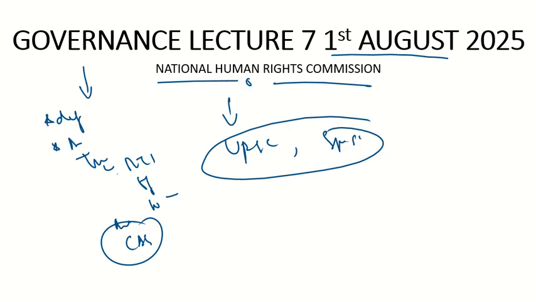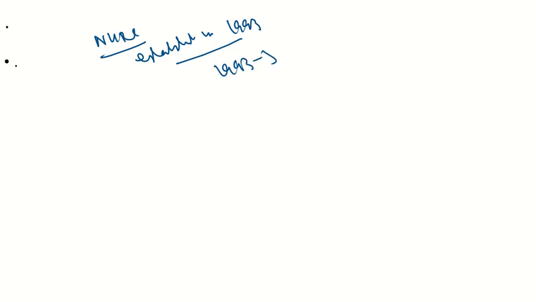Let's be very precise with respect to it. Let us see what the National Human Rights Commission is all about. Well, the National Human Rights Commission was established in the year 1993. Why was it established? Because it was established in agreement with the Paris Principles adopted by the United Nations General Assembly. Actually, in the year 1993, the United Nations General Assembly adopted the Paris Principles.